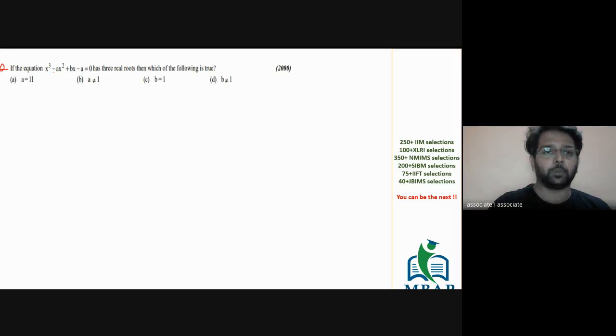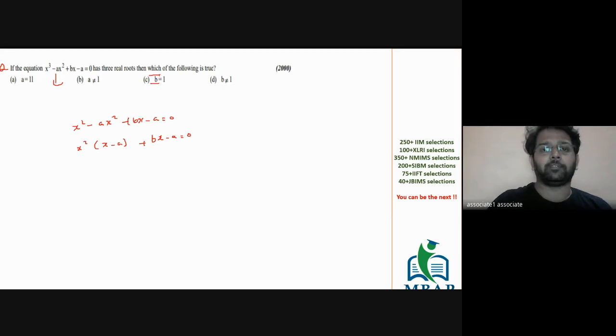Basically, if I have to generalize the given expression, it says x cube minus ax square plus bx minus a is equal to 0. Take x square common: x square times (x minus a) plus b times (x minus a) is equal to 0.